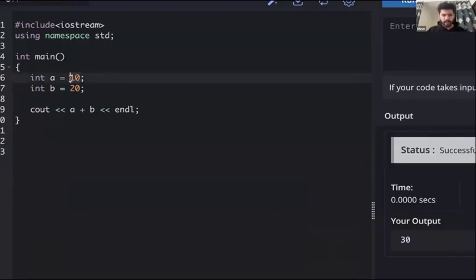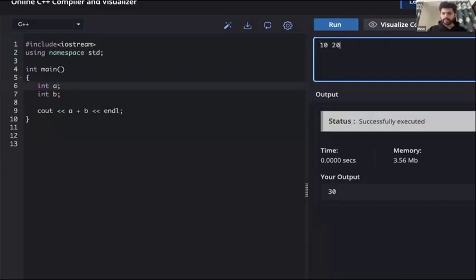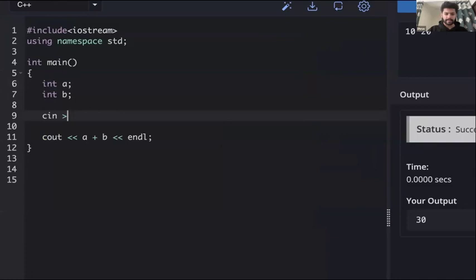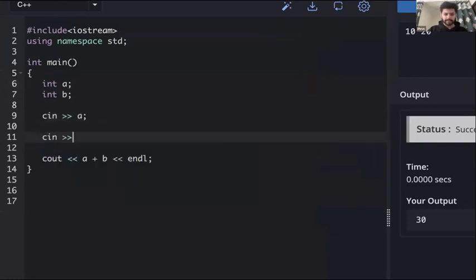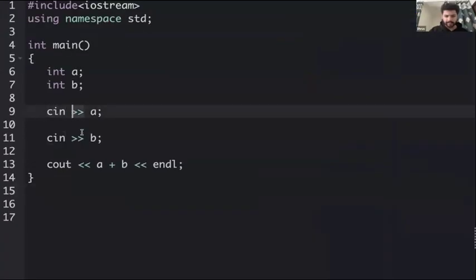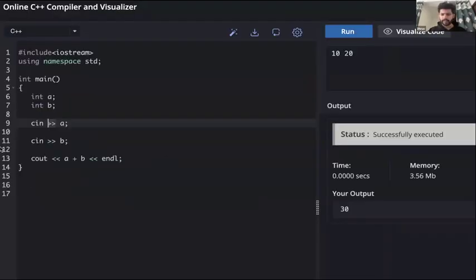Now instead of hard coding these values, we can even take these two numbers from the user, 10, 20. So take these two numbers as input. We have to use cin. So I can do cin a, we can do cin b here. If you see, cin has this direction, that we are getting something from the user, while cout has the other direction. It is sending something to the screen. It is receiving something. Okay. So here we'll receive 10 and 20 from the user, and it will now print 30.